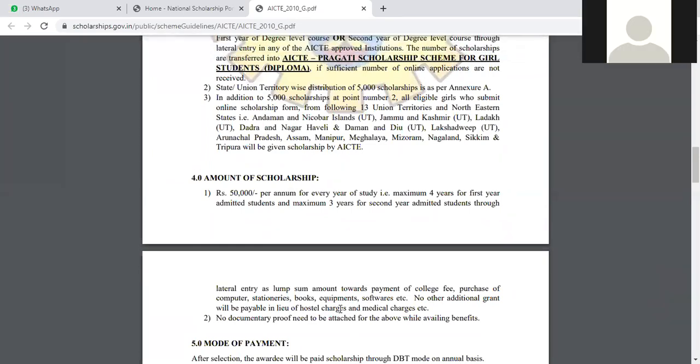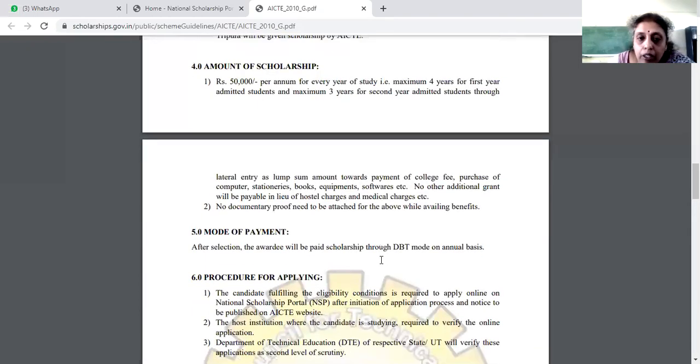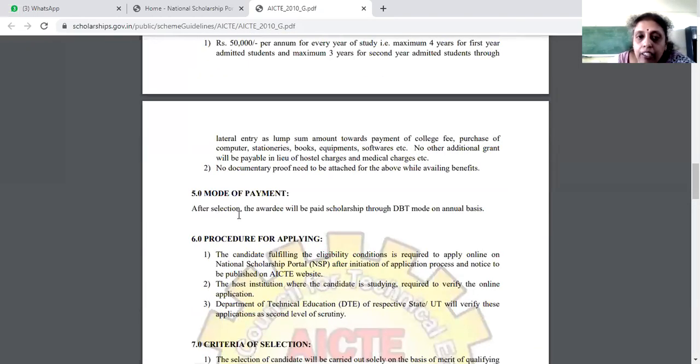They'll give you 50,000. And no documentary proof needs to be attached for the above while availing benefits. That is, for all these things you need not give any proof. And the mode of payment is, after selection, the awardee will be paid the scholarship through DBT mode on an annual basis.